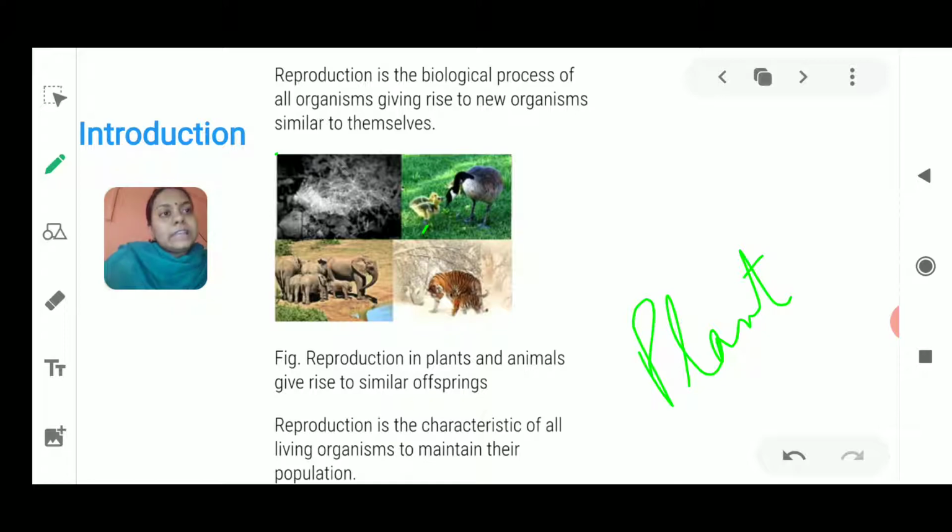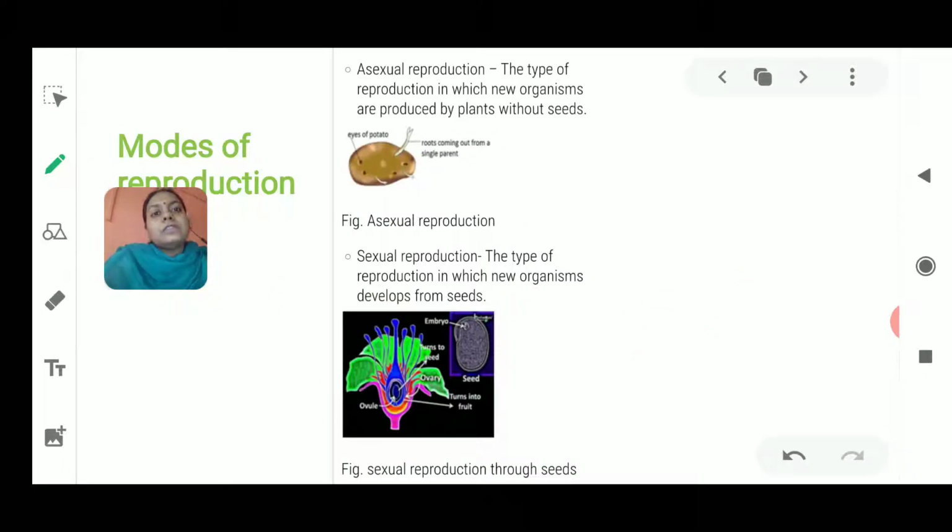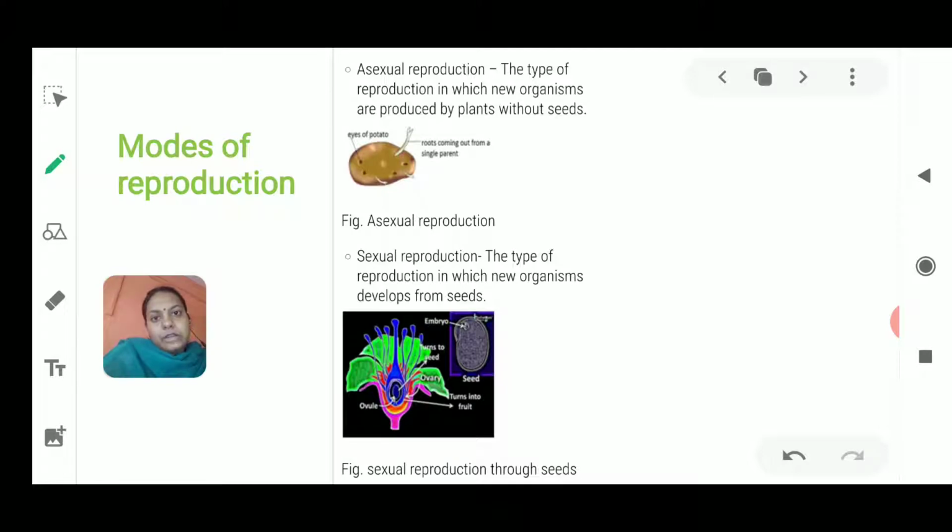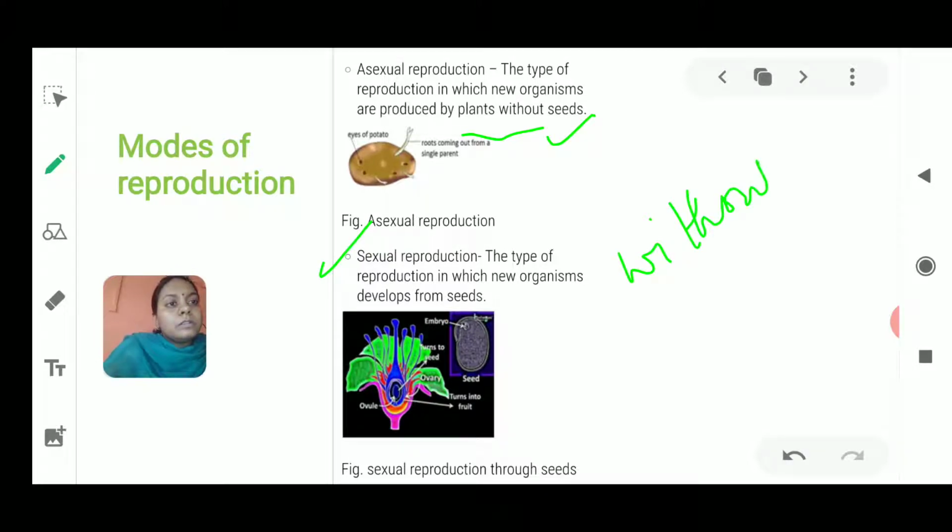Now I move on to the next slide, that is the modes of reproduction. There are two main modes of reproduction. One is the asexual mode of reproduction, and the second is the sexual mode of reproduction. Now what is the meaning of asexual mode of reproduction? It means the new generation, new organisms of a plant are going to generate without seeds.